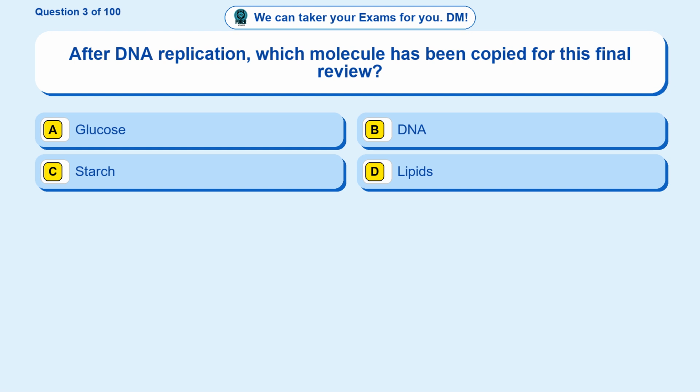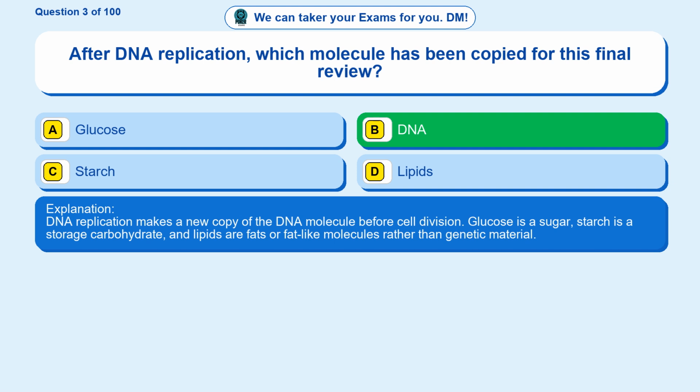Question 3. After DNA replication, which molecule has been copied for this final review? Option A, glucose. Option B, DNA. Option C, starch. Option D, lipids. The correct answer is option B, DNA. DNA replication makes a new copy of the DNA molecule before cell division. Glucose is a sugar, starch is a storage carbohydrate, and lipids are fats or fat-like molecules rather than genetic material.